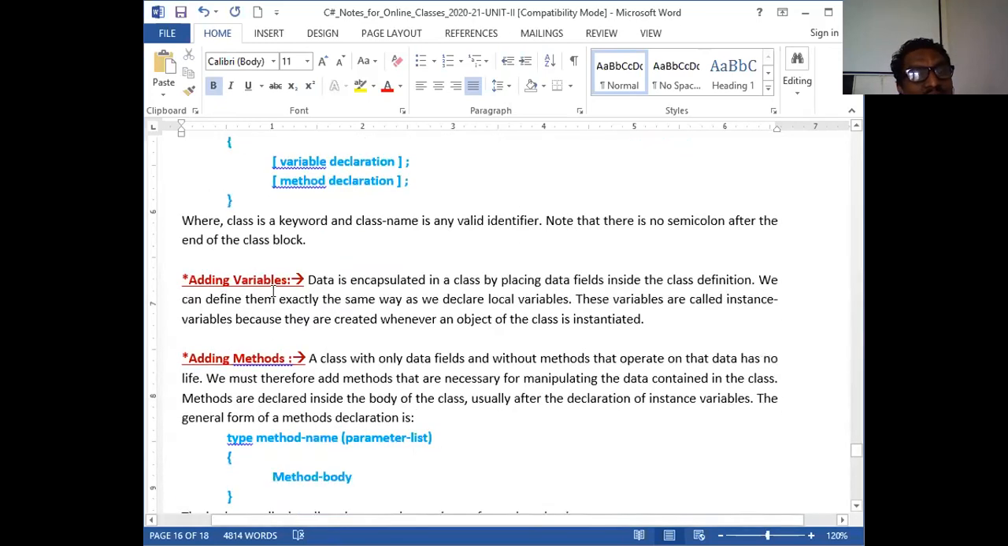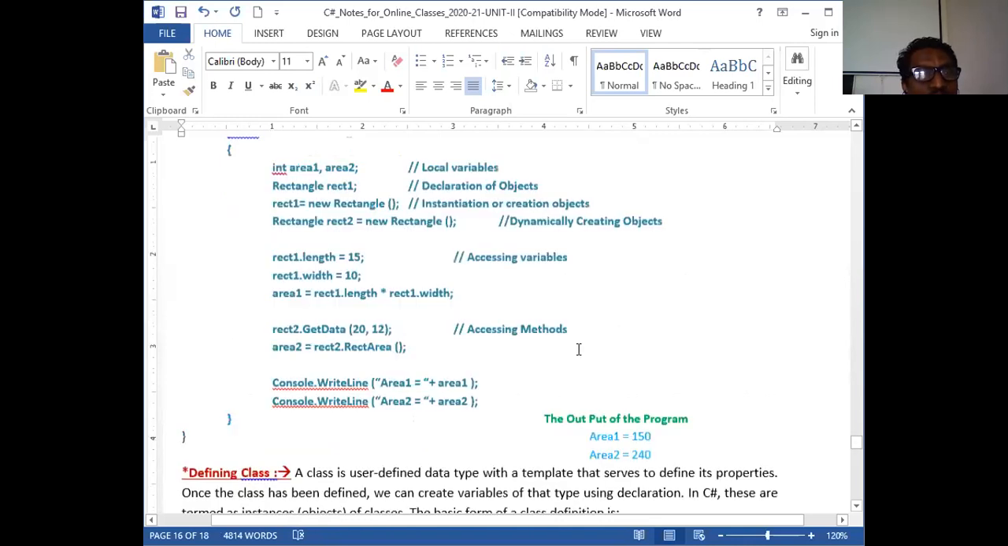Adding variables: data is encapsulated in a class by placing data fields inside a class definition. Therefore, as I told you, encapsulation is wrapping up of both data and function. We can define them exactly the same way as we declare local variables, for example int length, width. These variables are called instance variables because they are created whenever an object of the class is instantiated. These variables are created only after I instantiate. Once this particular instruction is executed, then only the associated variables of rect1 are created. Otherwise, it is blank.